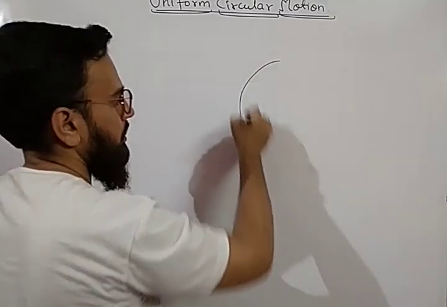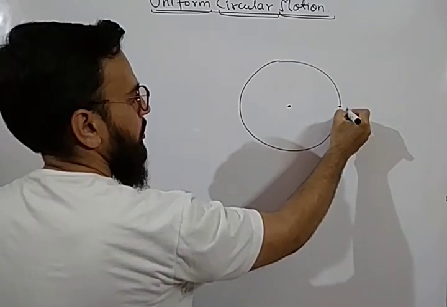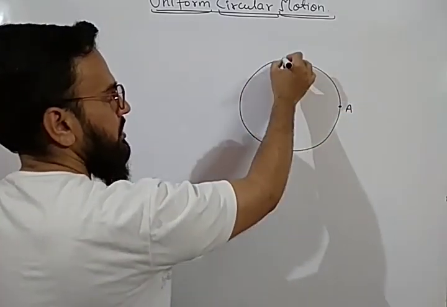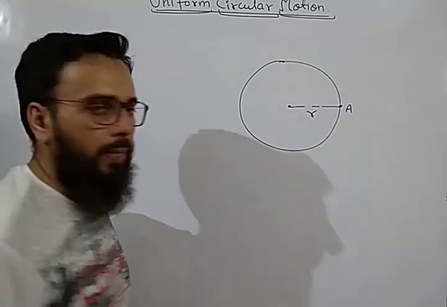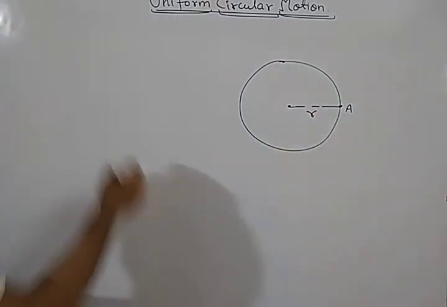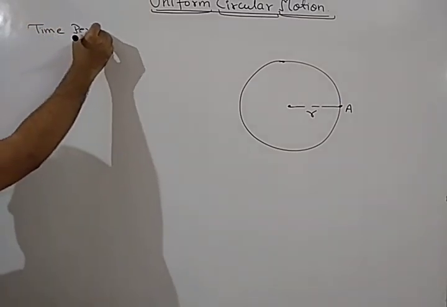If a particle revolves on a circular path, suppose it starts from A, and after completing one circle, it again reaches point A. If the radius is R, then a term comes here, it is called time period.